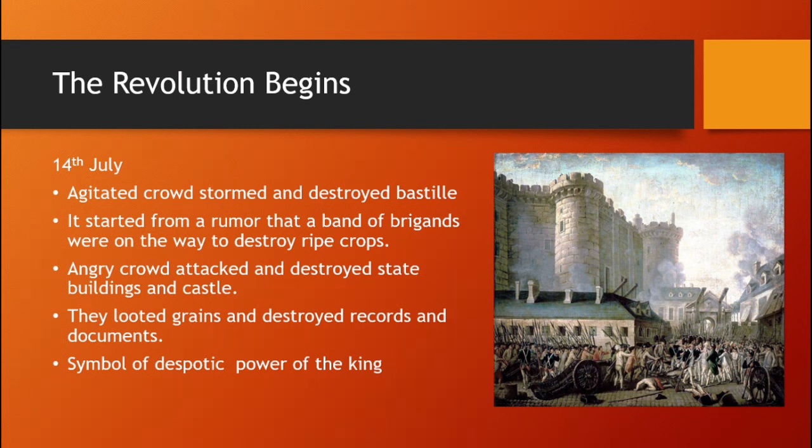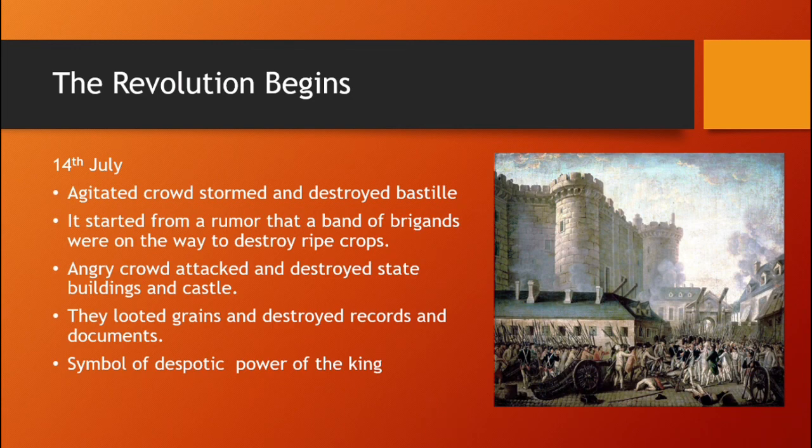Now, many of you will be thinking, what is Bastille? Let me tell you, it's a prison which was considered as the despotic power of the king, and by destroying it, everyone thought that they had destroyed the power of the king. It started from a rumor that a band of brigands were on the way to destroy the ripe crops. Angry crowds attacked and destroyed all the state buildings. They looted grain and destroyed records and the documents of the government people. Yes, and here is the symbol of despotic power of the king, which is the Bastille.